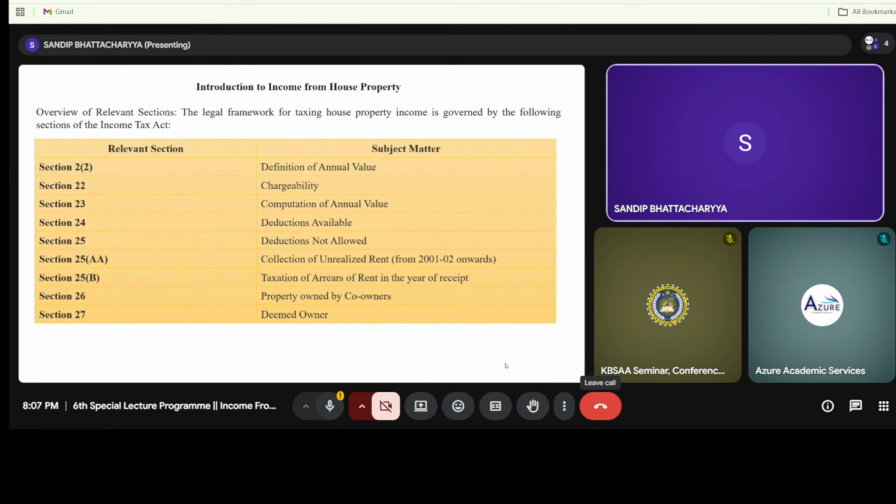Now, next is the introduction to income from house property. What we are going to study under this lecture session is the legal framework for taxing house property, under the following sections. First, the definition of annual value, which is covered under section 2 subsection 2 of the Income Tax Act. Second is section 22, the chargeability. Next is section 23, the computation of the annual value. Section 24, the deductions available. Section 25AA, the collection of unrealized rent, which has been introduced from the 2001 financial year onwards.